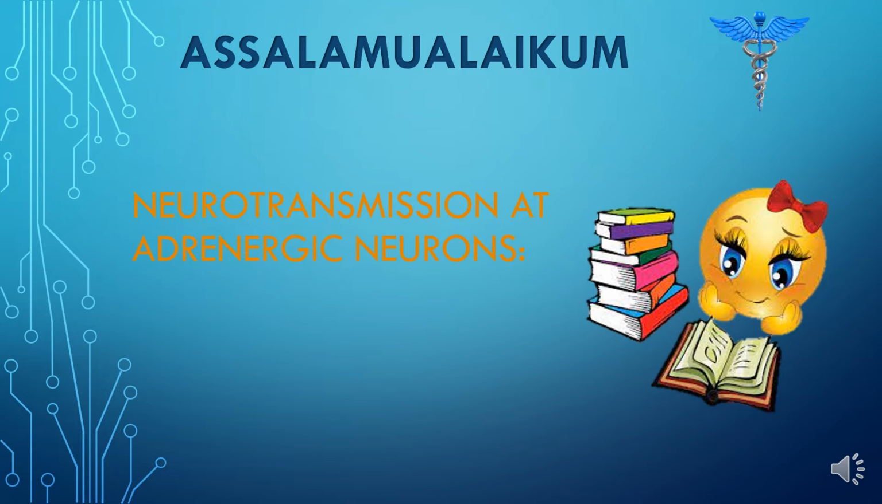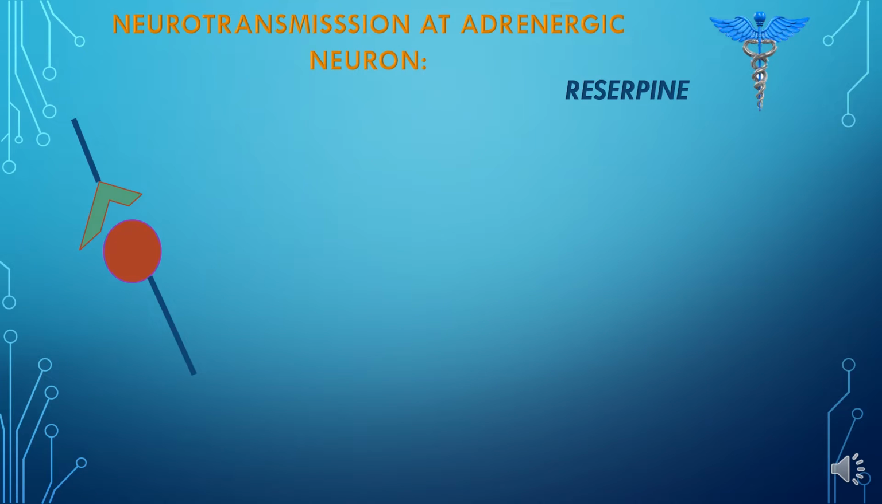Through adrenergic neurons and the adrenergic receptors. So let's start. For the nerve transmission at the adrenergic neuron, we will require a neurotransmitter, and that neurotransmitter will be norepinephrine because the neuron over here is an adrenergic neuron. So first we are going to synthesize the norepinephrine.